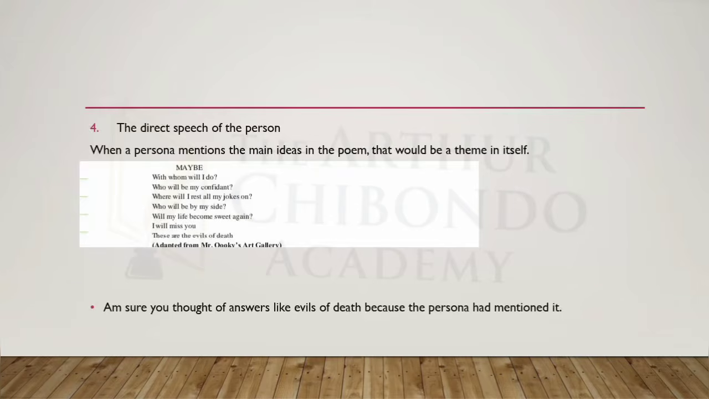Four: the direct speech of the persona. When a persona mentions the main ideas in the poem, that would be a theme in itself. For example, in this poem, maybe: With whom will I do? Who will be my confidant? Where will I rest all my jokes on? Who will be by my side? Will my life become sweet again? I will miss you. These are the evils of death. So I'm sure through the poem, we can now answer that the theme can be evils of death because the persona has mentioned them.